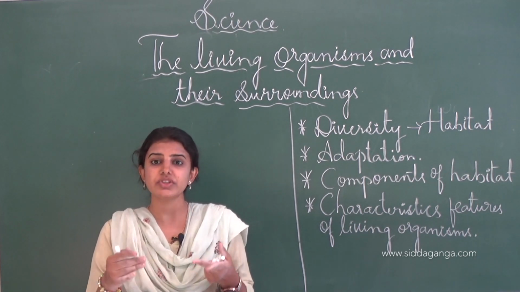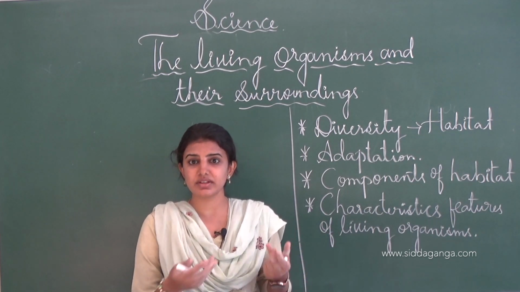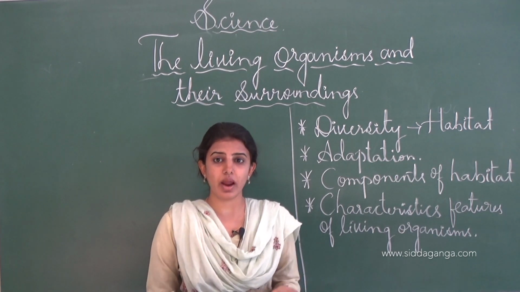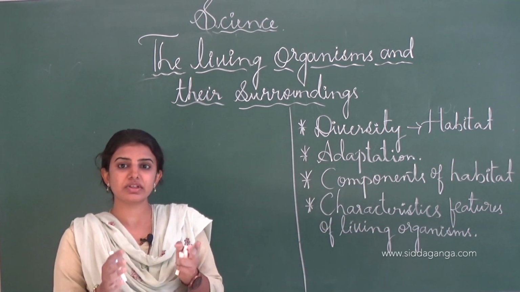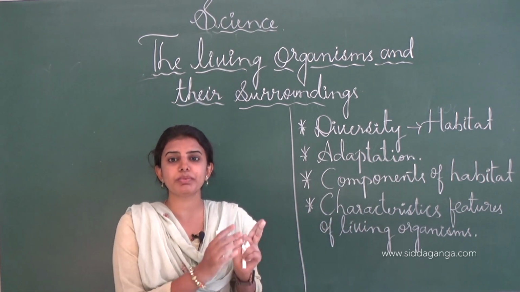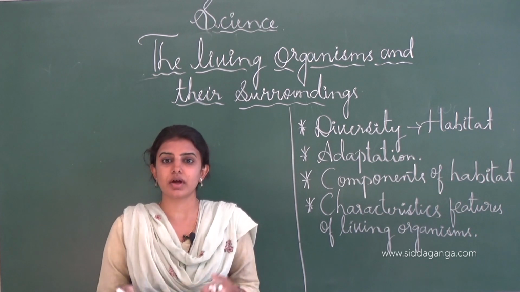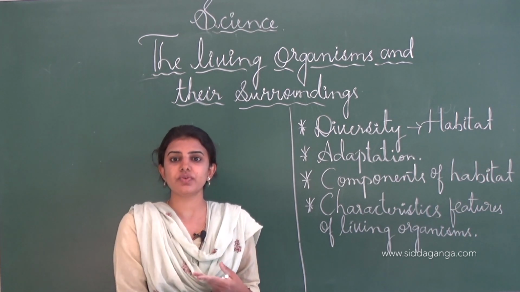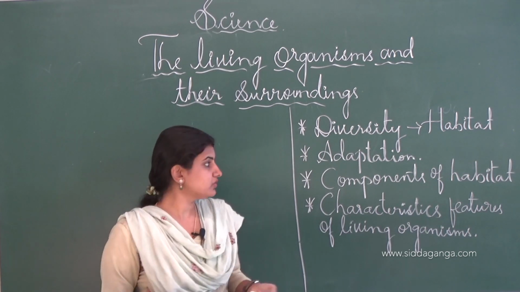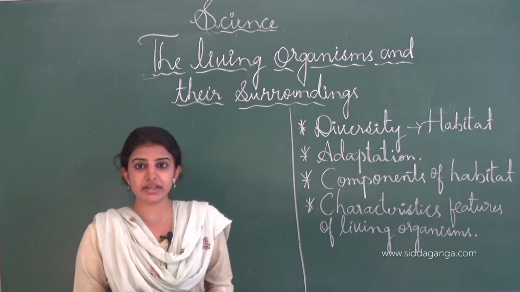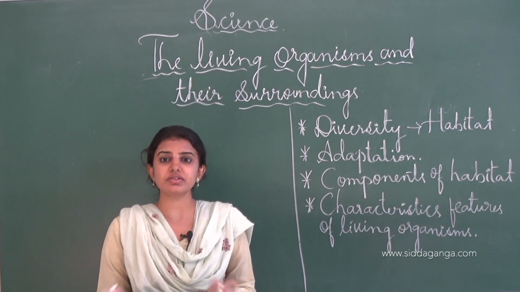And like that, fishes swim in the water, and birds fly in the air, and usually they keep their nest in the trees. Like that, we have to learn different habitats in this lesson. And the next one is adaptation. See, adaptation is nothing but the organisms being adapted to a particular environment. For example, if winter season comes, some birds move to another place where summer season is present, and thereby the exchange takes place according to adaptation, for breeding purpose and food purpose also, and adaptation from predators is also different.